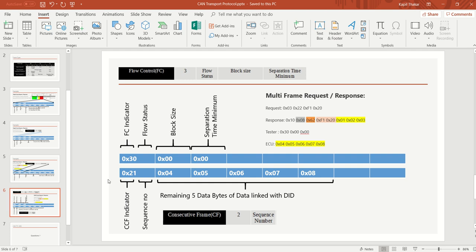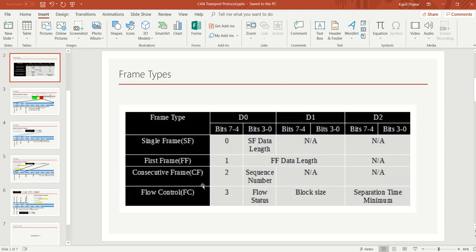Always the first nibble of the first byte of the consecutive frame starts with 2. As we can see in the consecutive frame format, the first nibble should be 2, then the sequence number, which always starts with 1 and then continues to increase. As we have only one nibble, it will increase till F, then roll back to 0.